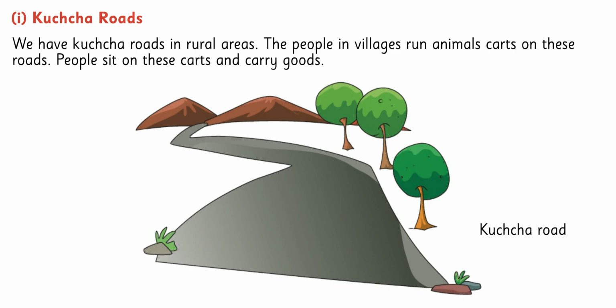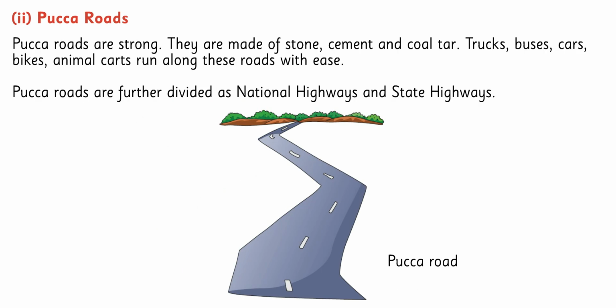In India, there are 2 types of roads. Kacha roads. We have kacha roads in rural areas. People in villages run animal carts on these roads. People sit on these carts and carry goods. Second, Pakka roads. Pakka roads are strong. They are made of stone, cement and coal tar. Trucks, buses, cars, bikes, animal carts run along these roads with ease. Pakka roads are further divided into national highways and state highways.